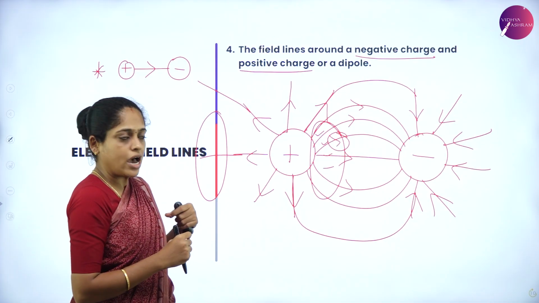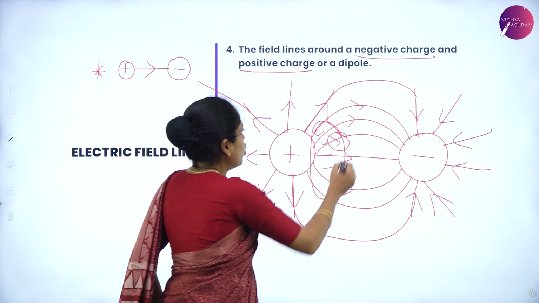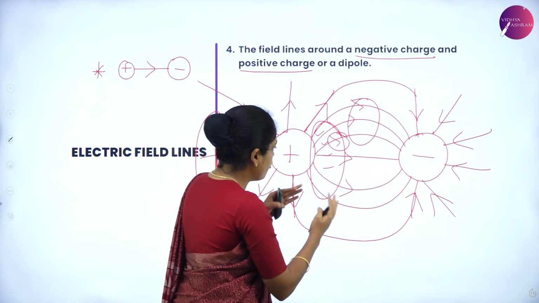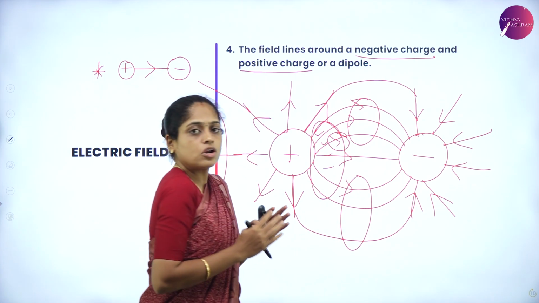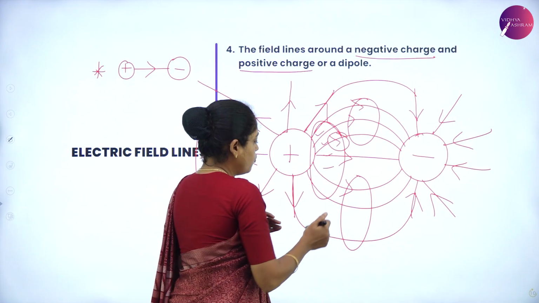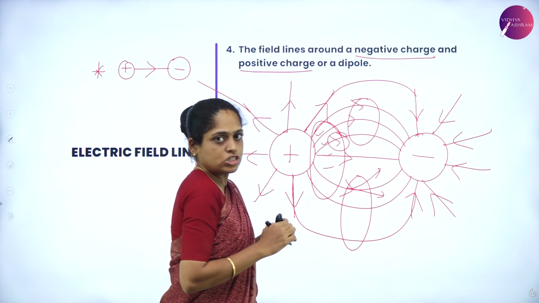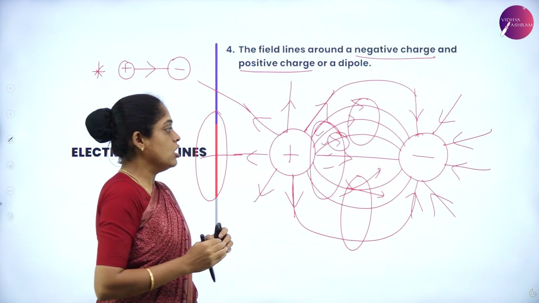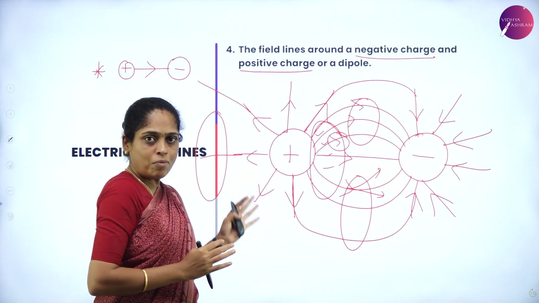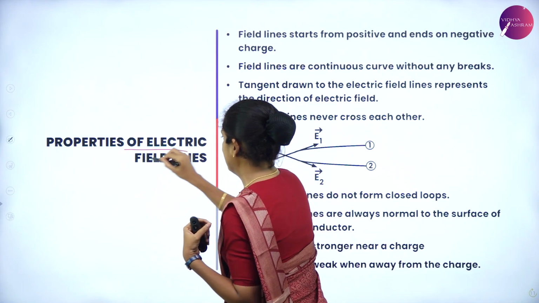away from the charge. And next what we observe here is the number of lines. Look at these lines. They are not crossing each other. So if they cross, what happens? There will be two directions for the electric field, which is not a possible condition. So all these points that I mentioned are the properties of electric field lines.